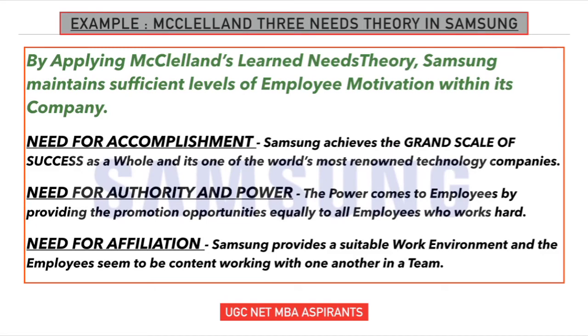Let's see how Samsung has adopted McClelland's three needs theory in its organization. First is the need for accomplishment. Samsung achieves a grand scale of success as a whole, and it's one of the world's most renowned technology companies. Second, need for authority and power.